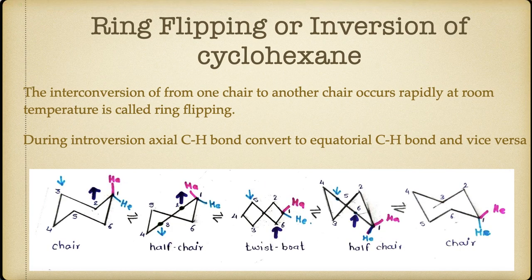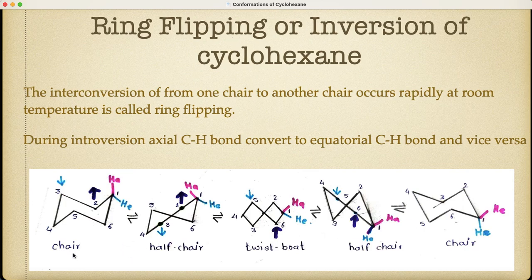Then lastly we discuss the ring flipping or inversion of cyclohexane. In ring flipping, there is conversion of one chair form to another chair form. This conversion occurs rapidly at room temperature. This is known as ring flipping.